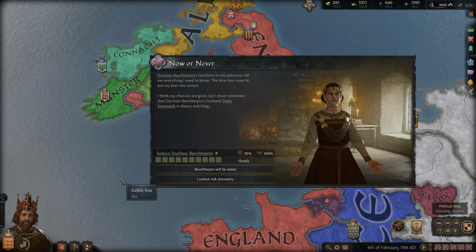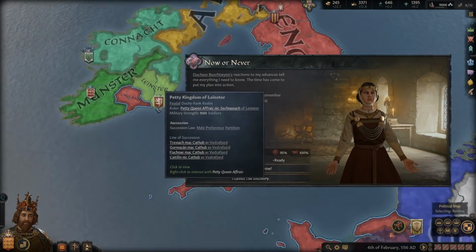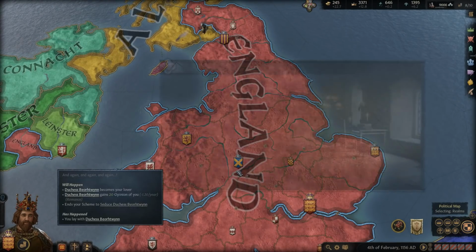So the Dutch's reactions to my advances tell me everything I need to know. The time has come to put my plan into action. I think my chances are good, yet I must remember that the Dutch's husband, Duke Samunder, is always watching. I hope he is. I hope he sees this. I want him to know. So we can say go ahead with our attempts, and yes, we will, of course.